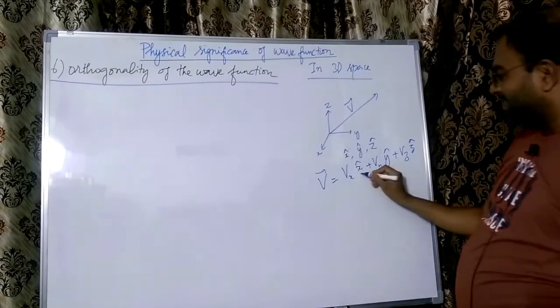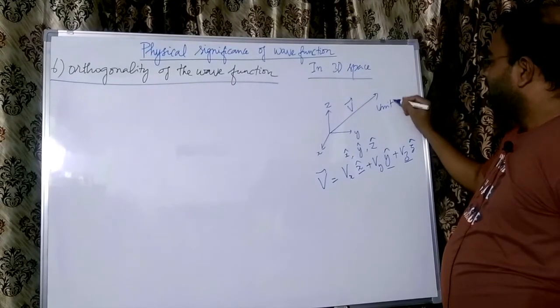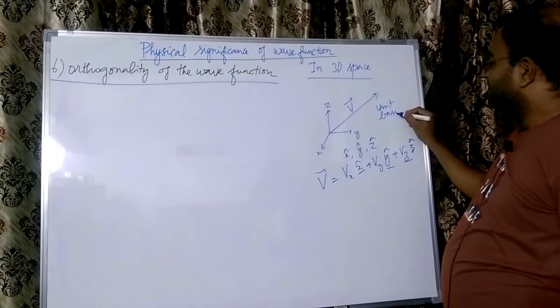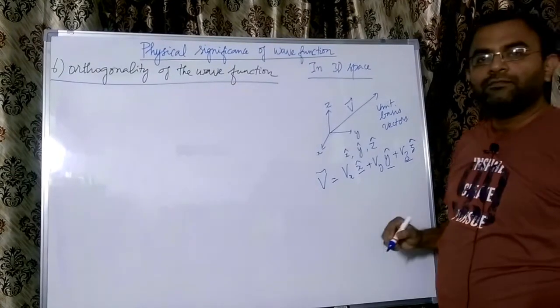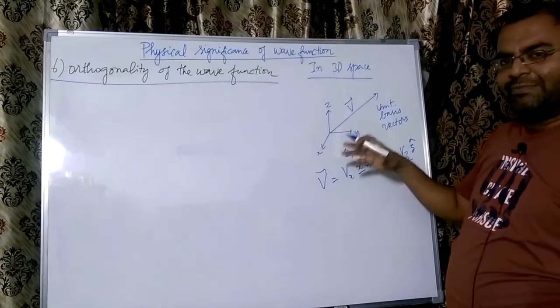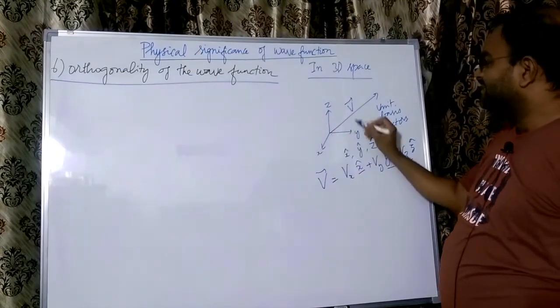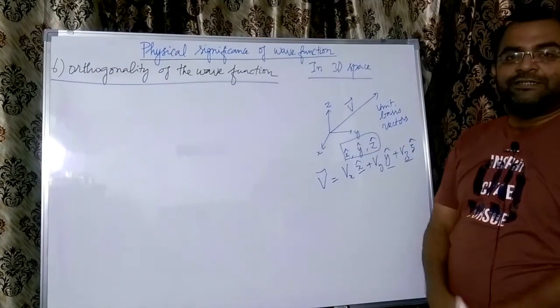Now these three vectors are called unit vectors or unit basis vectors. So any vector in this three-dimensional space can be represented in terms of these three unit basis vectors.